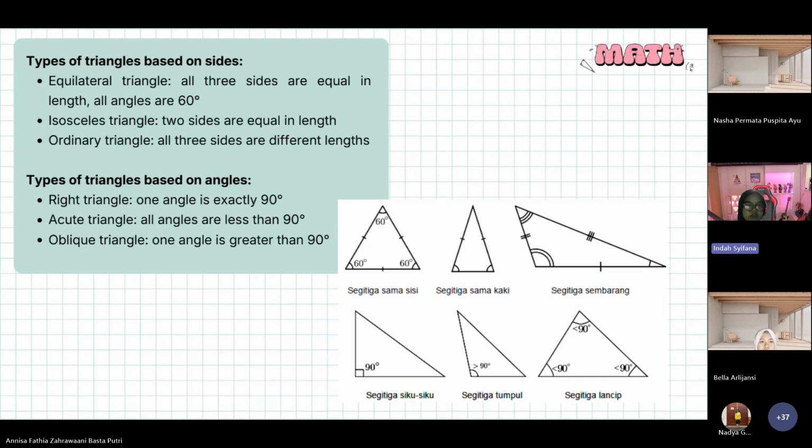Two, isosceles triangle: two sides are equal in length. And three, scalene triangle: all three sides are different lengths.